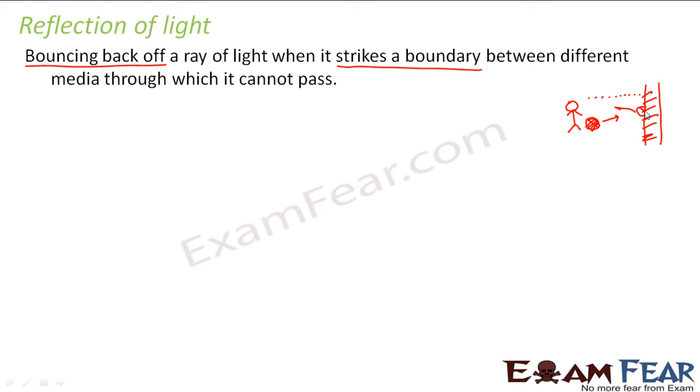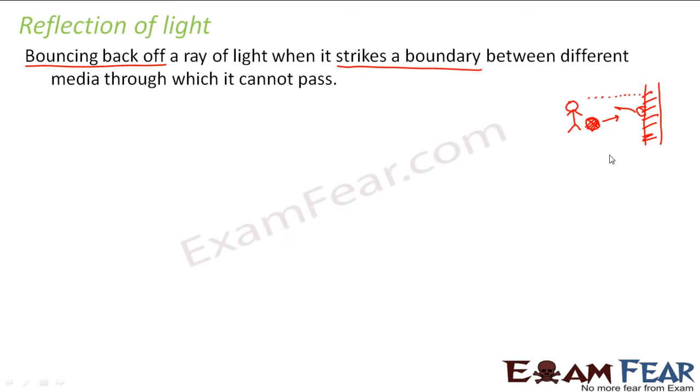So similar is the phenomenon of reflection of light. Instead of this ball, we have a ray of light. When a ray of light reaches a boundary such that it is not able to cross the boundary, it will bounce off the boundary and we say that the light is reflected. You got my point? So the best example to understand reflection of light is this football example. You hit a football, it goes ahead, hits the wall and bounces back.